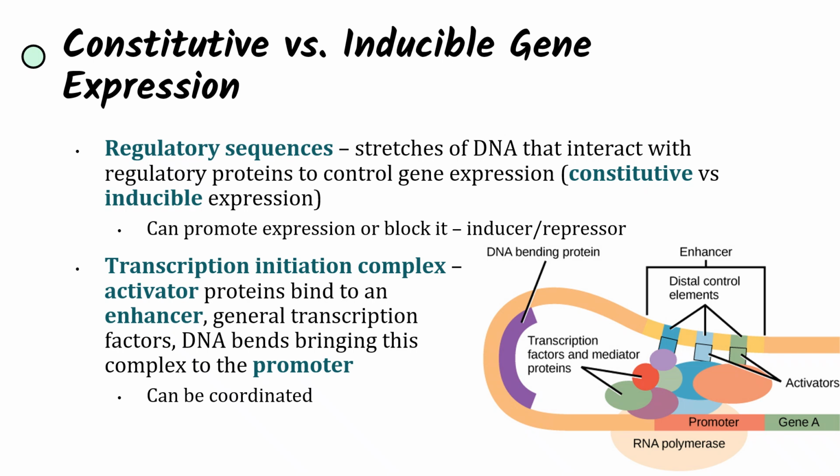And so when we talk about starting gene expression through transcription, we look at the transcription initiation complex, where an activator protein has to bind to an enhancer and bind to general transcription factors so that DNA can bend, bringing this complex to the promoter, and only then can the promoter be activated and RNA polymerase bind to it. So these transcription factors have to be present, and this enhancer has to function in order for transcription to begin. And this can also be coordinated, so multiple genes can be activated at the same time by certain transcription factors, helping regulate gene expression.